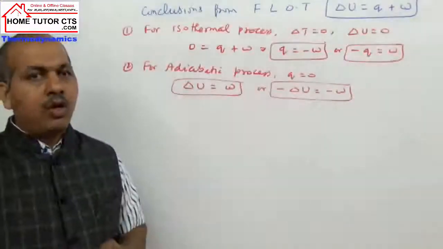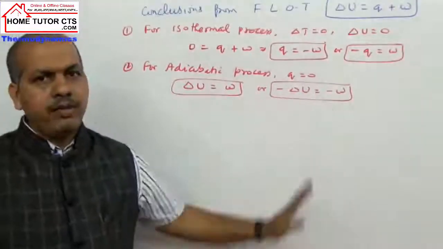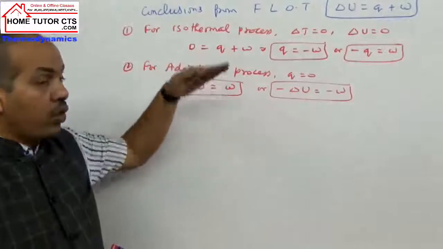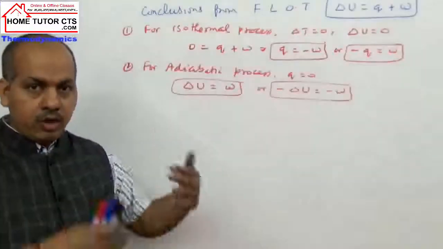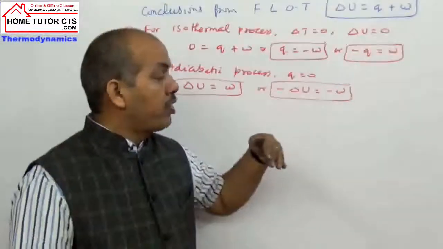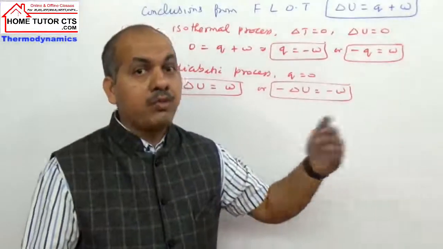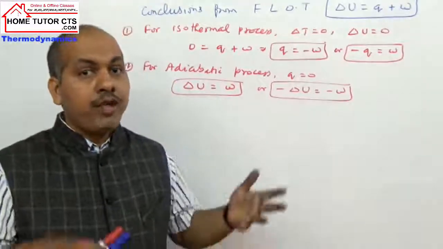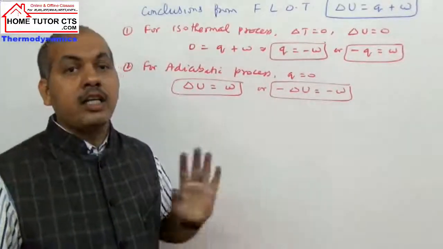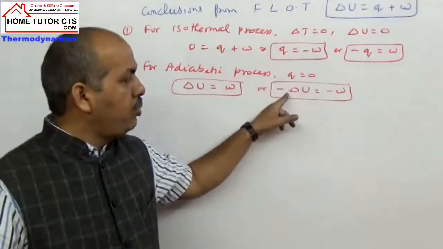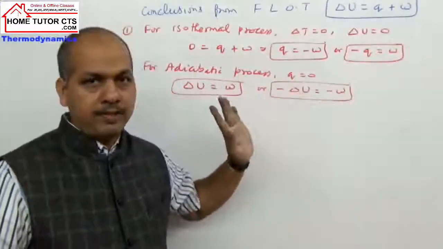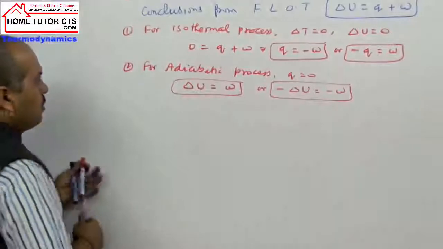और वाइस वर्सा। देखिए दोनों पॉजिटिव हैं या दोनों नेगेटिव होंगे। अगर work done on system है, तो सिस्टम की एनर्जी इंक्रीज होती है, डेल्टा U पॉजिटिव रहेगा। If the work done is by system, then for doing work some energy is required. From where will energy come? Energy will come from the system's internal energy, so delta U will become negative. Heat evolved is zero in this. So that is the second observation.